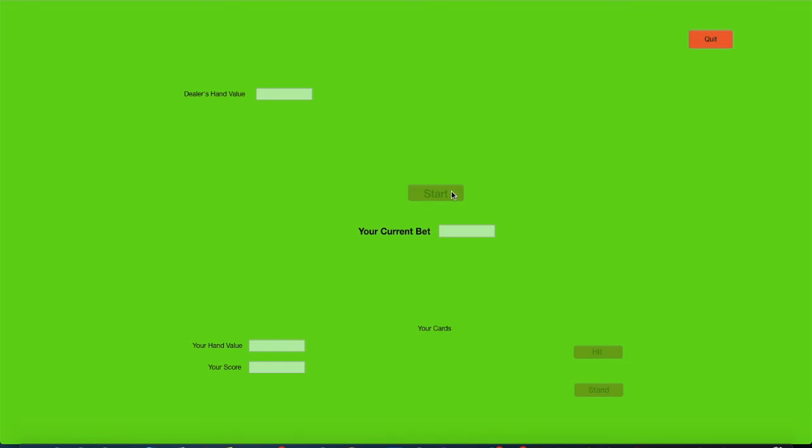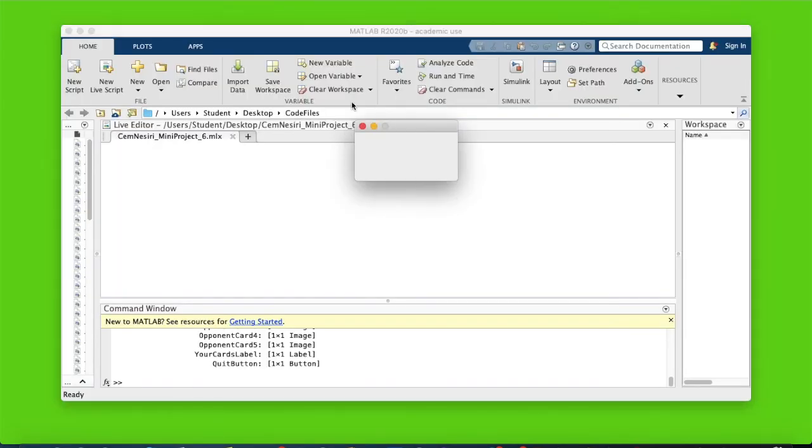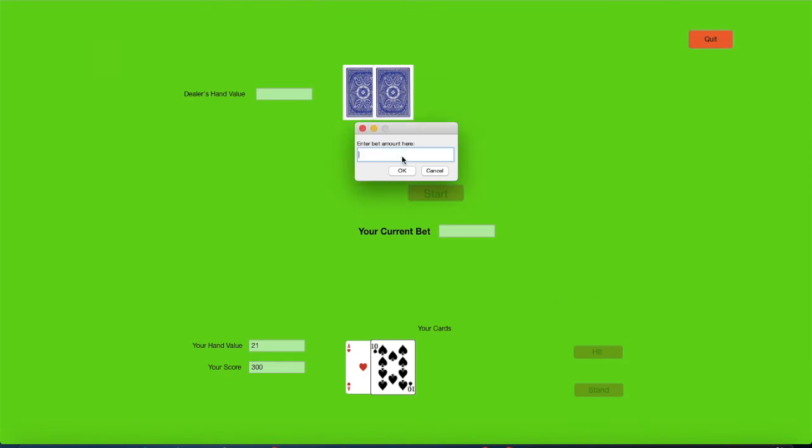As you just heard, that was the sound of the cards being drawn. Alright, so here I'll be able to enter a bet amount. I hit the blackjack. I'm just gonna go ahead and bet 200, and I win.